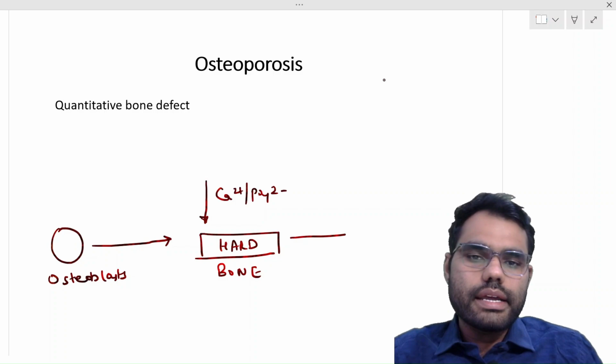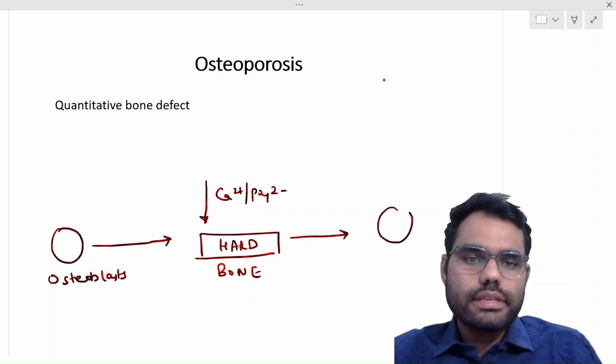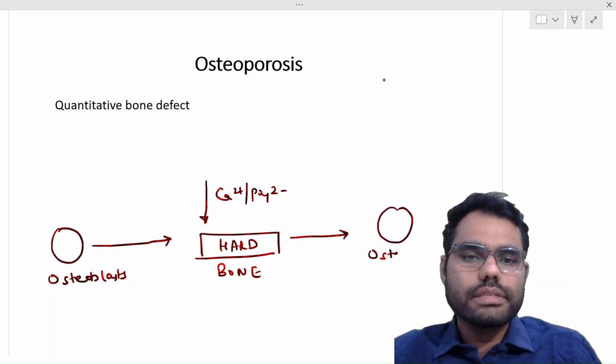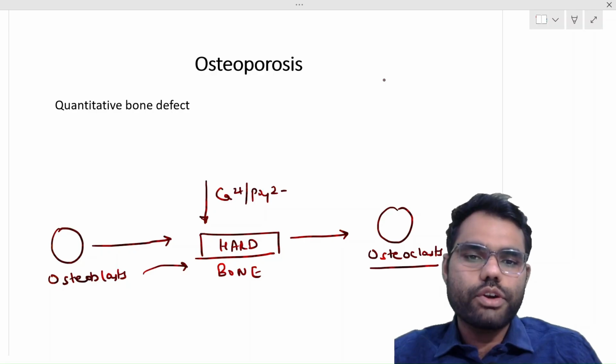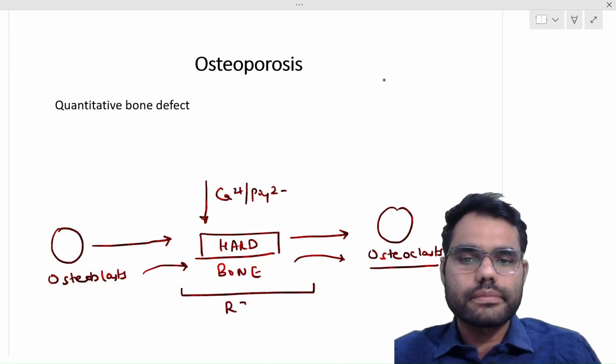Now this bone is under a constant turnover. It is resorbed by cells known as osteoclasts. So throughout life, bone is formed by osteoblasts and is resorbed by osteoclasts. This process is known as bone remodeling.